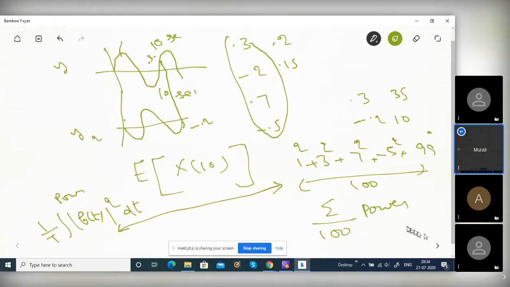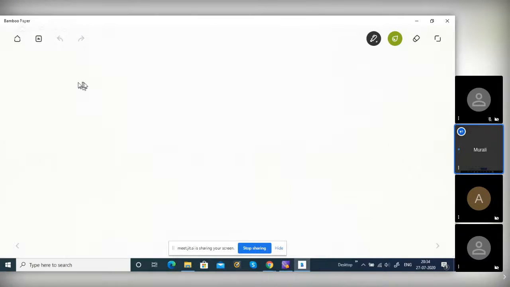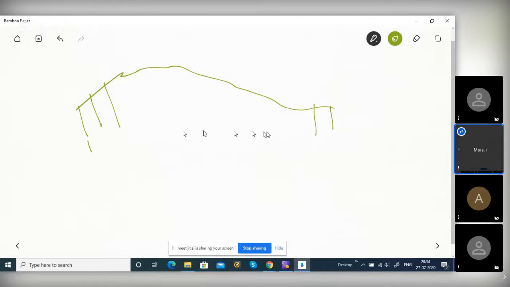Just a minute, I will go to the next page. See, this is your signal, some signal, okay? You sample it. This is the first sample, this is the 100th sample, with equal time spacing. The total length is some T, right? So each width is T by 100, right? Do you know the rectangle rule? Generally, how do you integrate a curve numerically? You are squaring the waveform, this is f of t square.